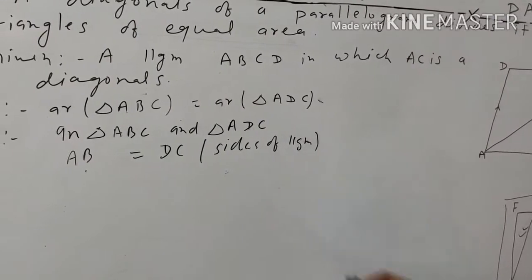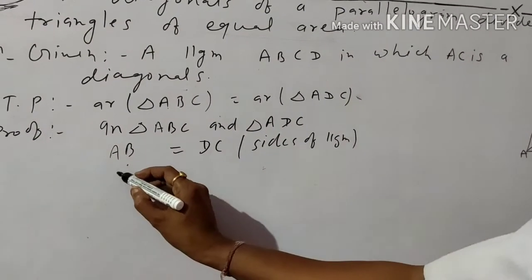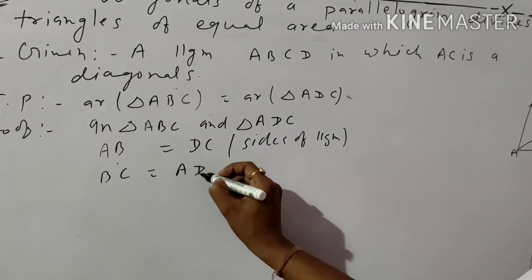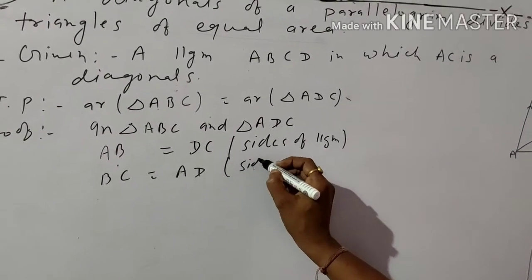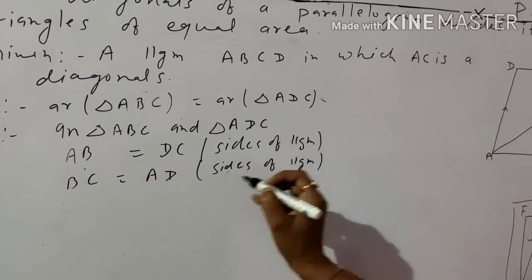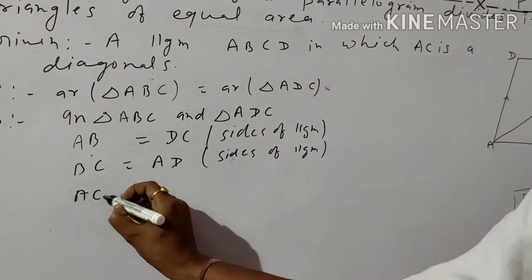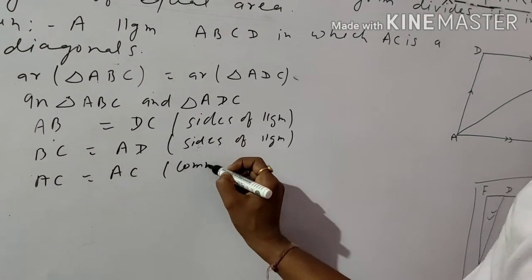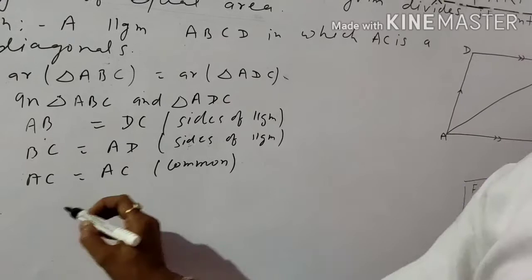We know that the sides of a parallelogram are equal. Second, BC is equal to AD, again sides of parallelogram. And the third thing, AC is equal to AC, common.